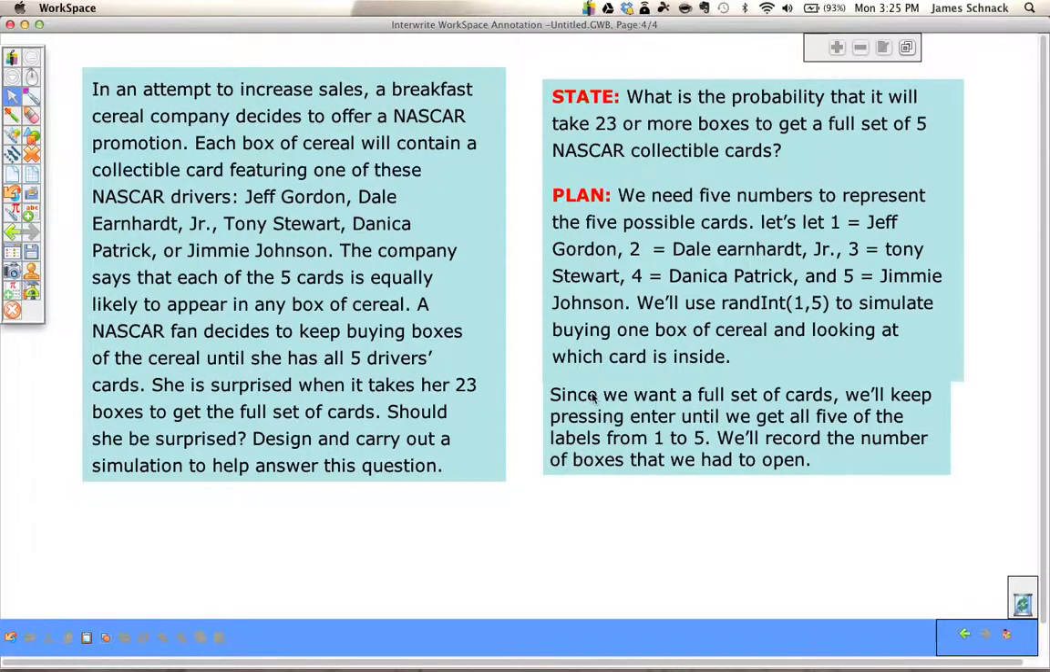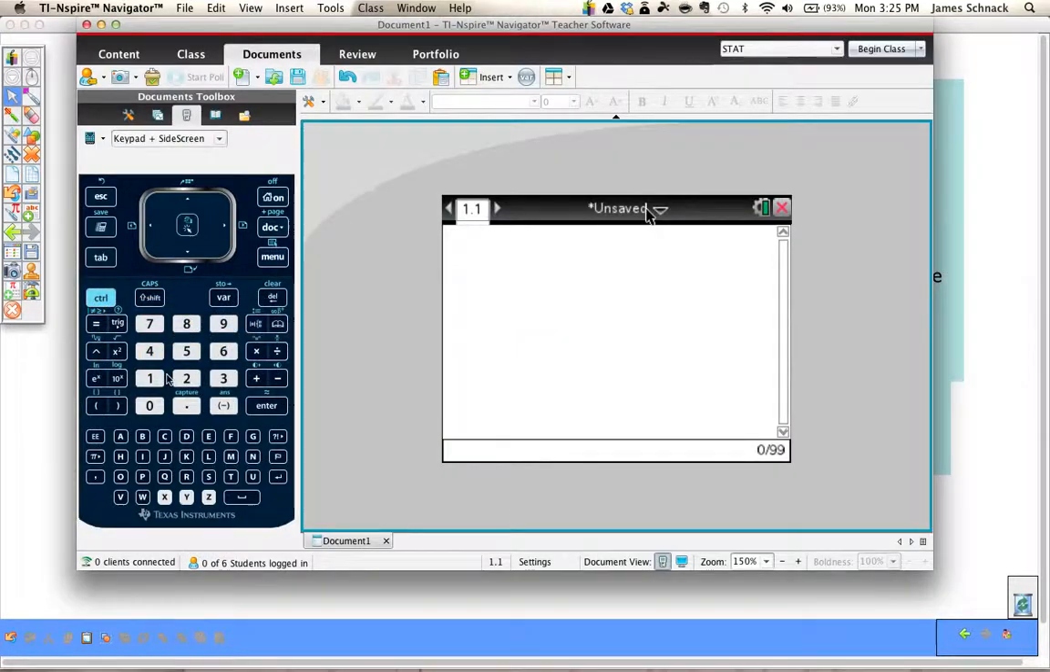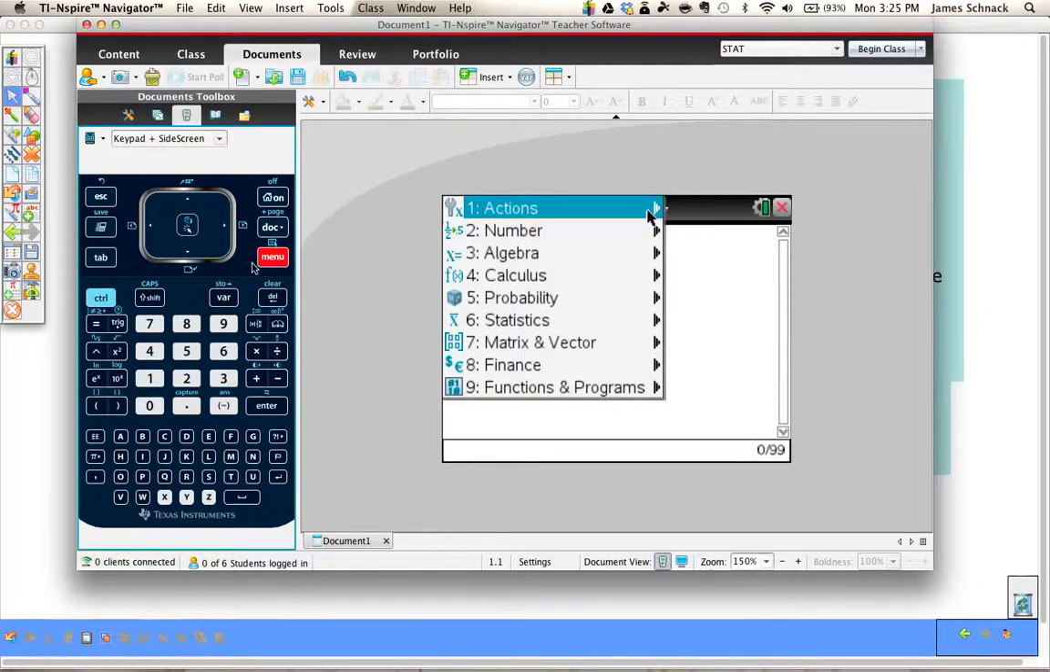inside. But one thing to note here is since we want a full set of cards, we keep pressing enter until we see the labels 1 to 5. It's okay if the numbers repeat themselves. What that means in this problem is that we just have 2 Dale Earnhardt Jr.'s, or if we get a run of 5 3s, that means we have 5 Tony Stewart cards. So first off, let's jump to our calculator. Let's make sure we know where to go.